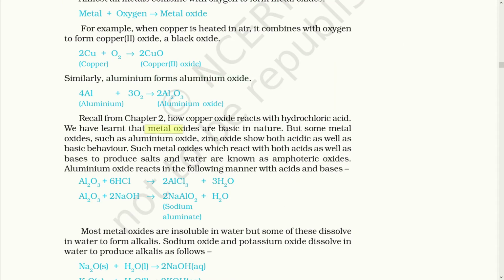We have learned that metal oxides are basic in nature, but some metal oxides such as aluminium oxide and zinc oxide show both acidic as well as basic behavior. Such metal oxides, which react with both acid as well as base to produce salt and water, are known as amphoteric oxides. Aluminium oxide reacts in the following manner. Here you can see aluminium oxide reacting with acid first and then with a base.